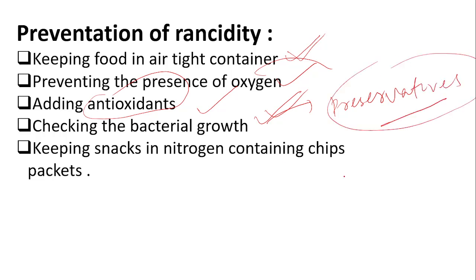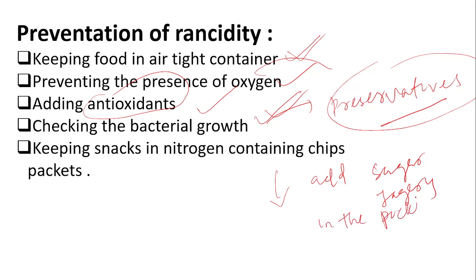Suppose we add sugar or jaggery in the pickles, meaning achar, so that we can check the bacterial growth. So keeping snacks in nitrogen-containing chips packets. So nitrogen also reduces the growth of bacterial activity, so that also prevents rancidity.